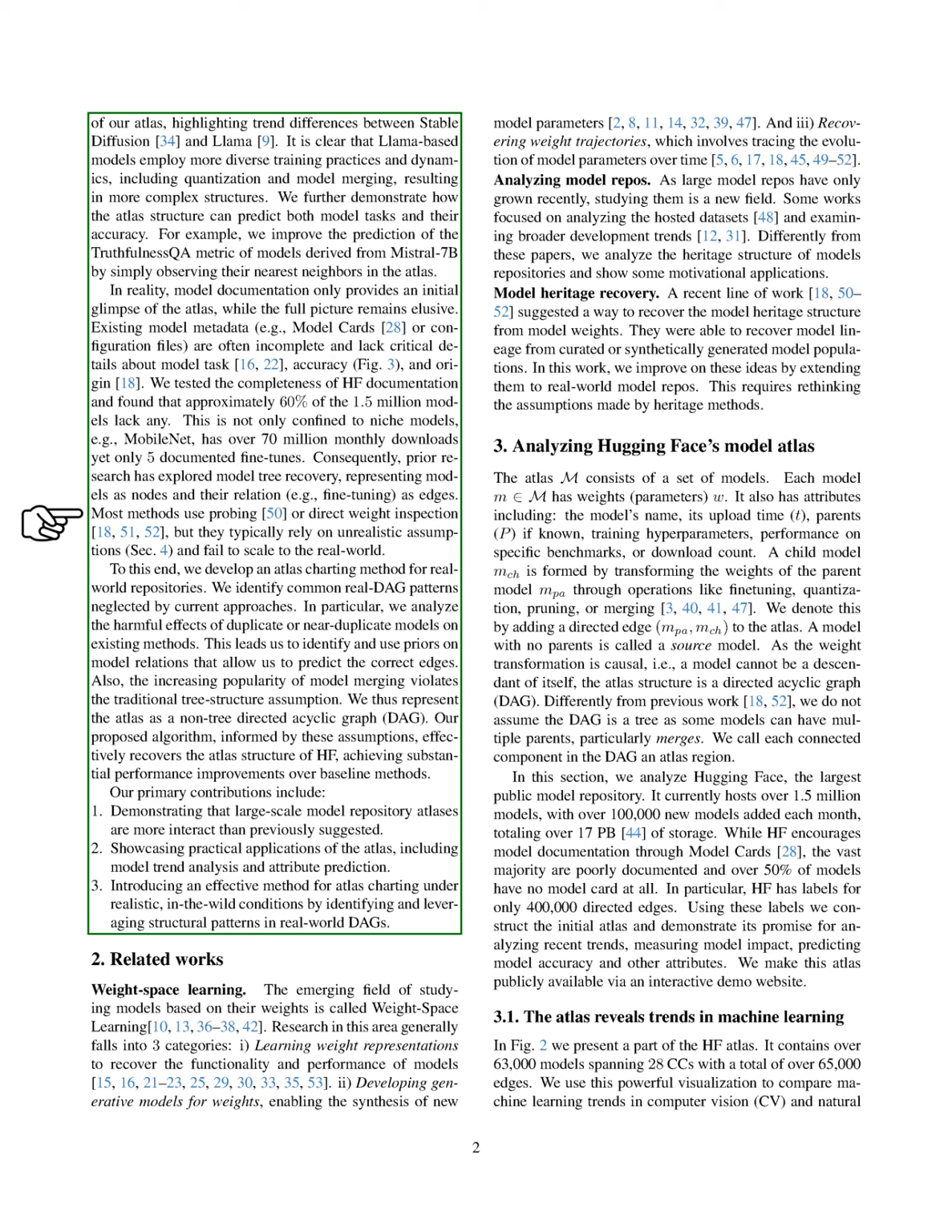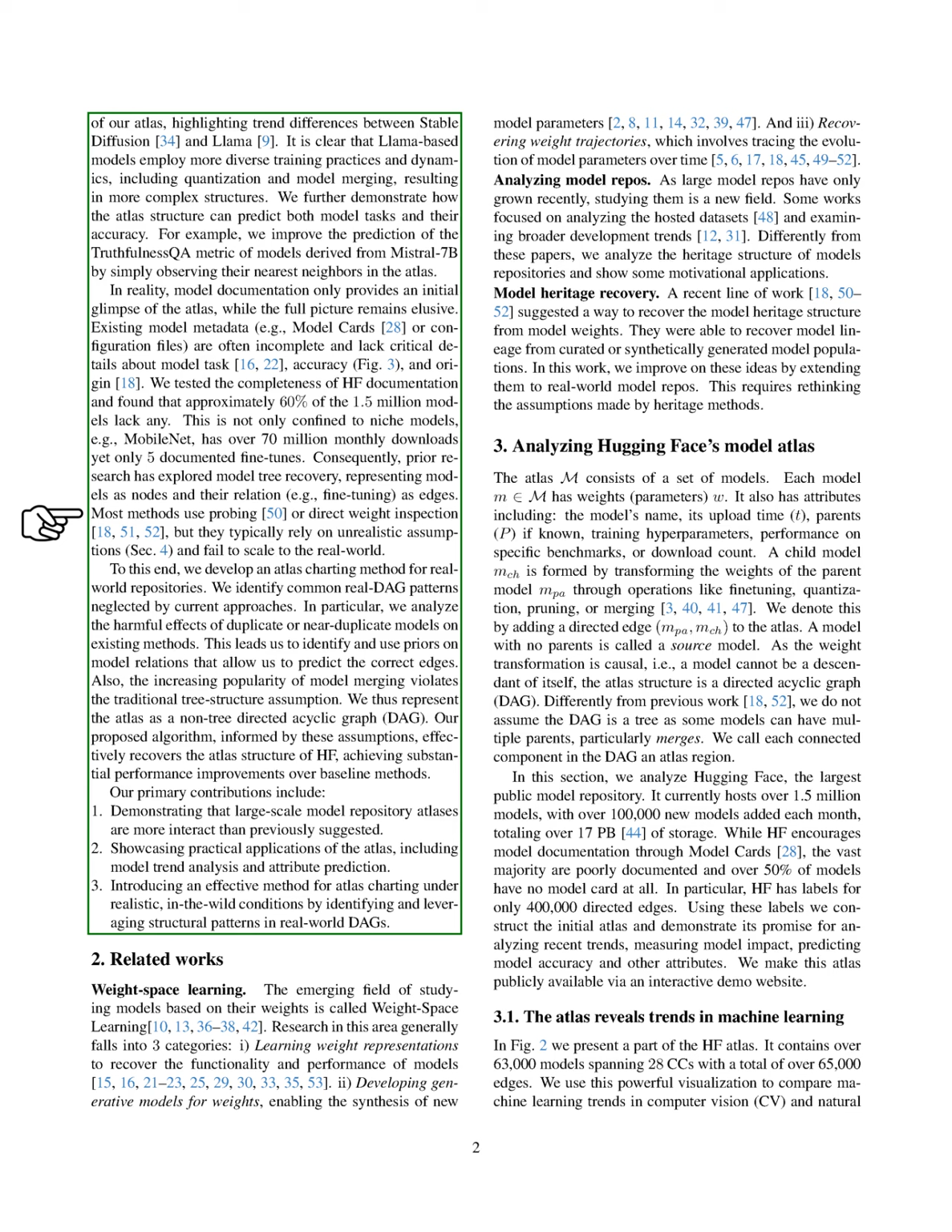For instance, we highlight differences in training practices between Stable Diffusion and Llama models, noting that Llama models exhibit more diverse training dynamics. We also show that the atlas structure can predict model tasks and their accuracy. For example, we enhance the prediction of the truthfulness QA metric for models derived from Mistral 7B by examining their nearest neighbors in the atlas.